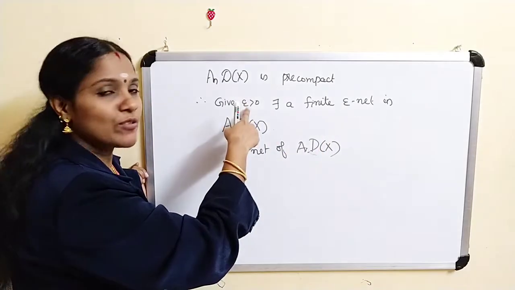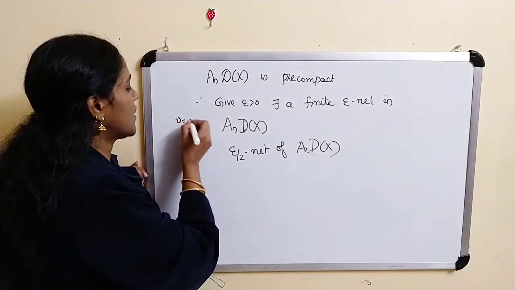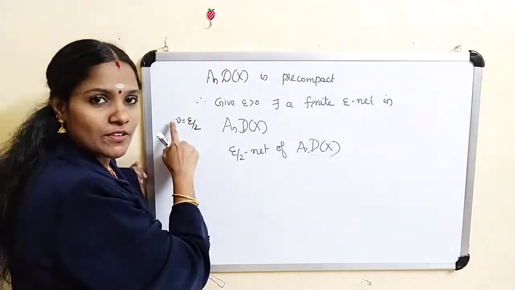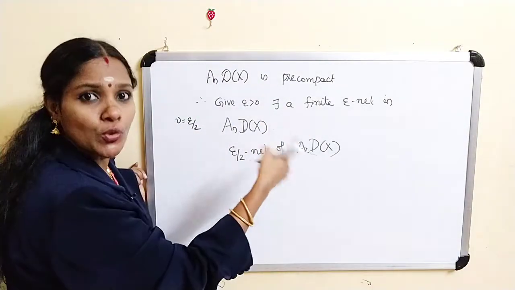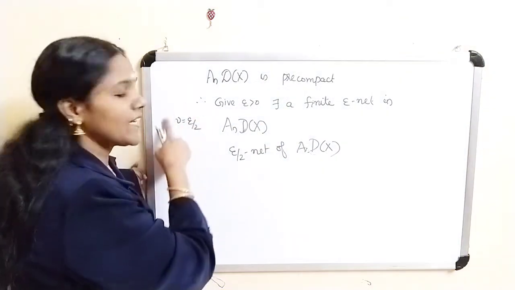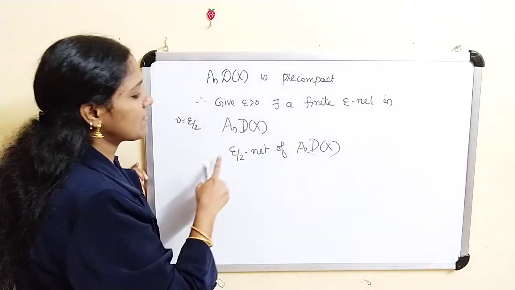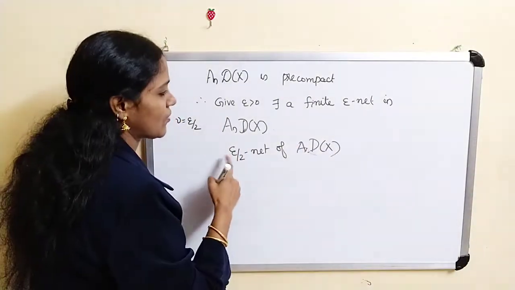So if you take nu equal to epsilon by 2, then for this nu also there exists a finite nu net. That means there exists a finite epsilon by 2 net of A_n.